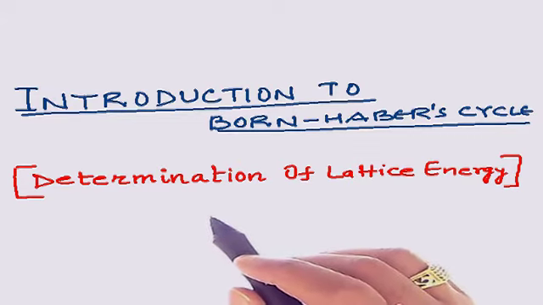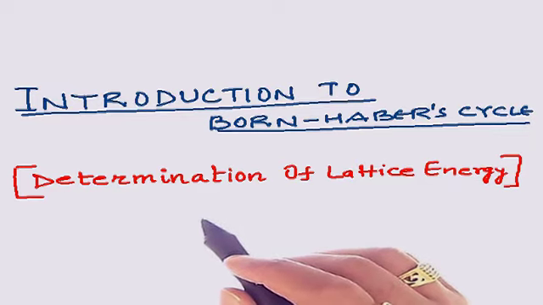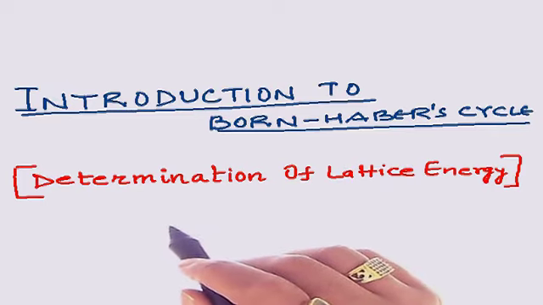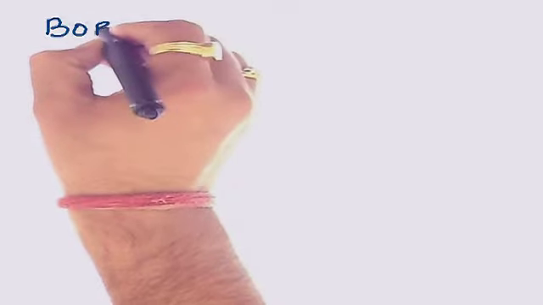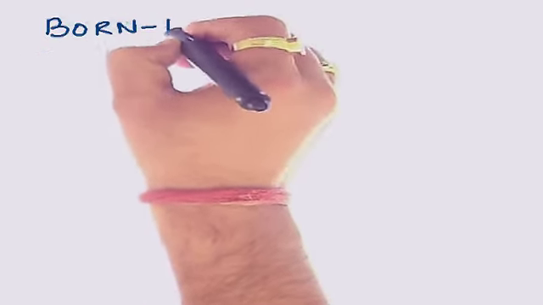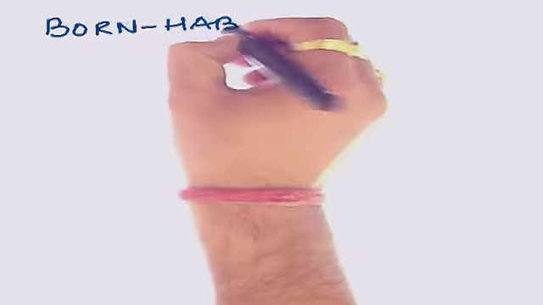For that we have a particular process named the Born-Haber cycle, which we have to use for determining the lattice energy during ionic bonding. Now let's come to the topic: what does Born-Haber cycle mean? We shall be starting this Born-Haber cycle with an example.